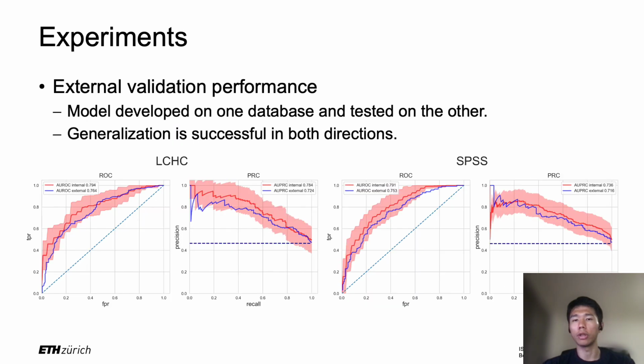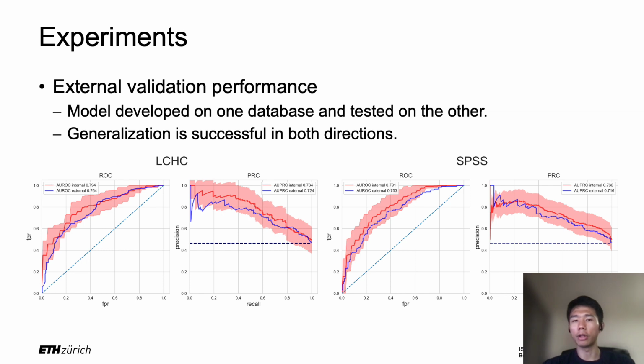And here we show the external validation performance. For the completeness of the study, we developed a random forest model on both centers and validated them on the other. Here are 2 plots showing the performance on the 2 centers. The red curve with uncertainty bands is from the tenfold internal cross-validation, and the blue curves are the performance from the model trained on the other database.